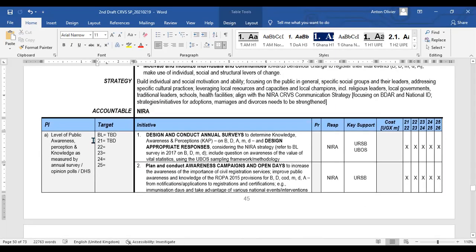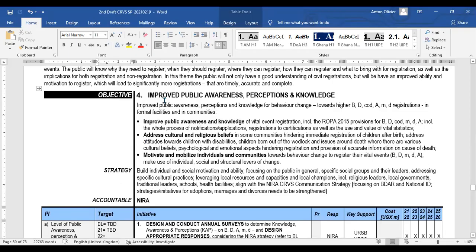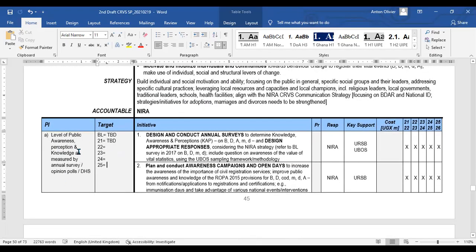On the left-hand side then, how do we measure whether we've achieved this objective? How are we going to measure this? This is a tough one to measure. We haven't yet finalized that. The one indicator that was proposed was a level of public awareness, perceptions, and knowledge as measured by a survey opinion.